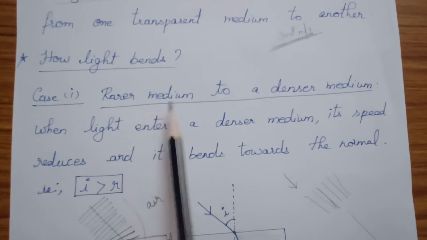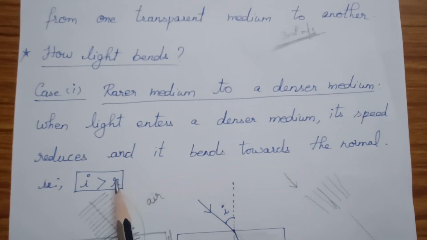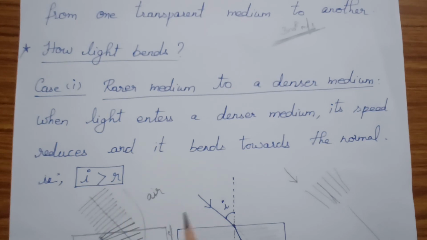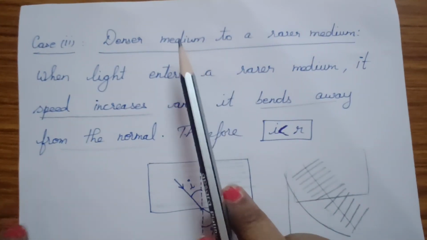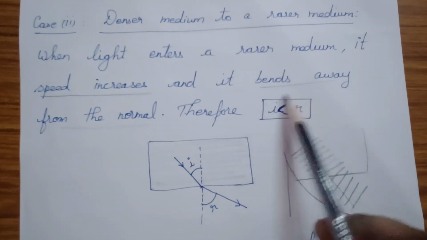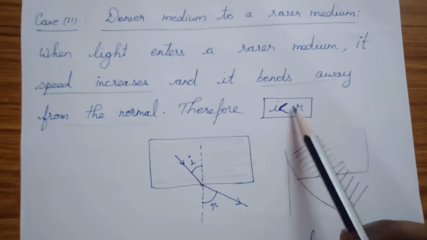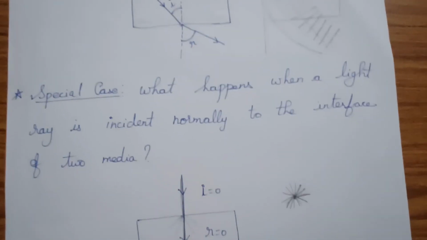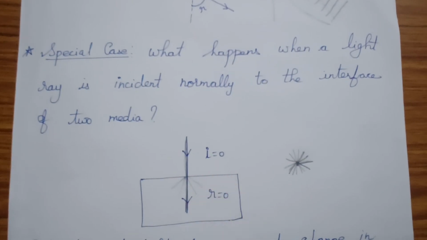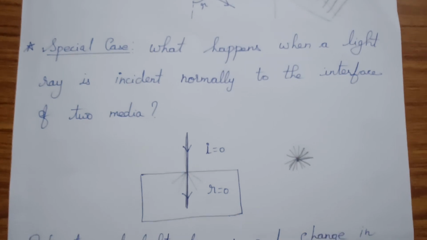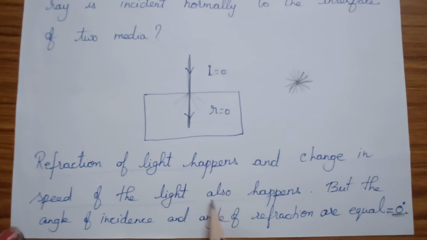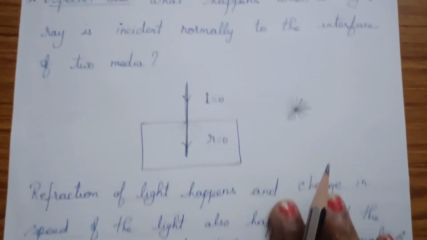When it enters from rarer to denser, it bends towards the normal, that is, I should be greater than R. When it enters from denser to rarer medium, it bends away from the normal, so I is smaller than R. When the light is incident normally on the interface, refraction will take place and the speed of the light also changes, but the angle of incidence and the angle of refraction are equal, which is 0 degrees. Okay, thank you.